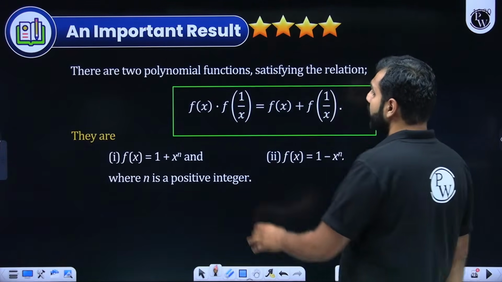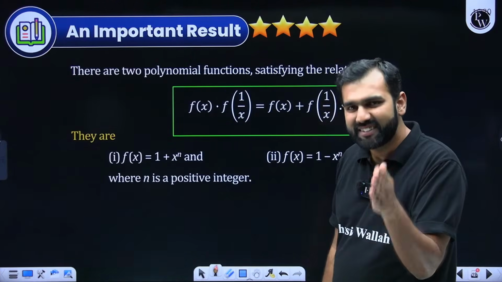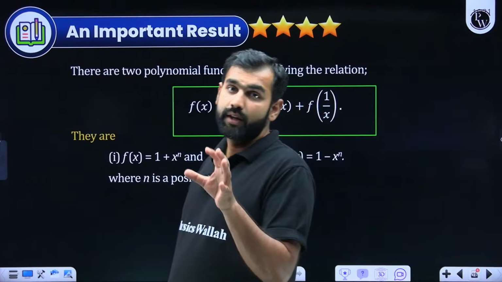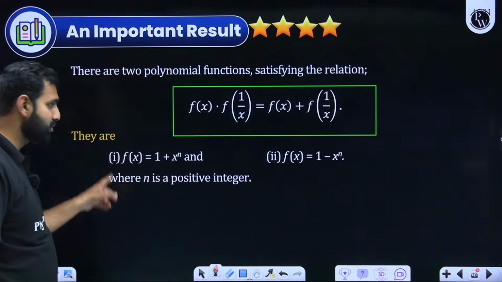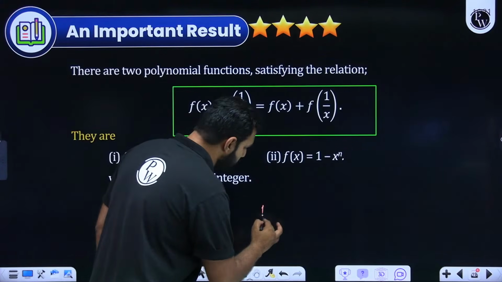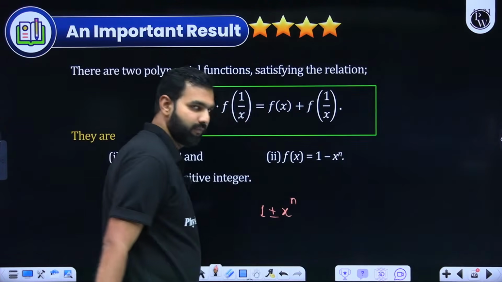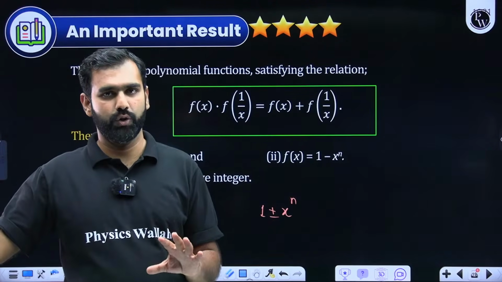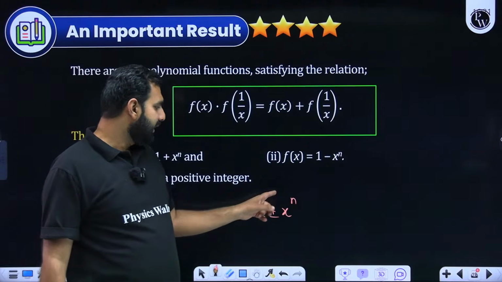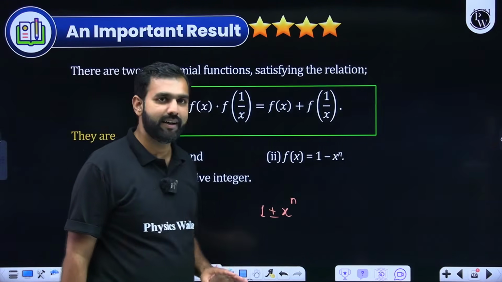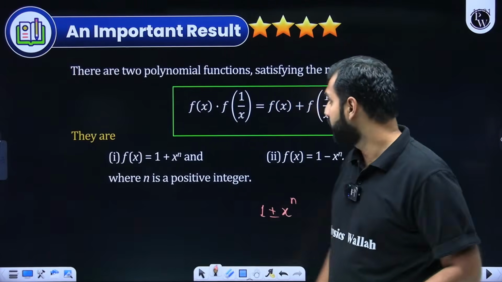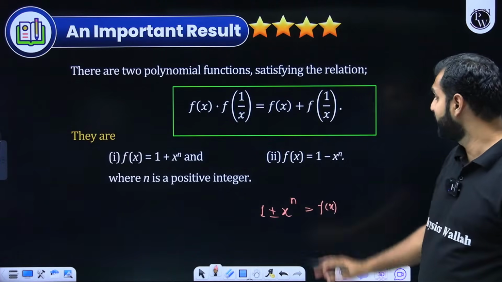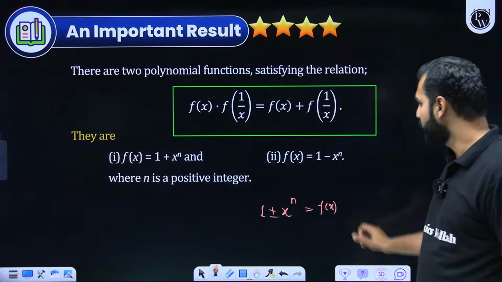If you are given a function such that f of x dot f of 1 by x is equal to f of x plus f of 1 by x, then always remember that your function is going to be either 1 plus x to the power n or 1 minus x to the power n. Now sir, how do we decide the value of n and between plus and minus? Some more data will be given to you. With one data, you will be able to decide plus or minus, and with the other data, you will figure out the value of n. So always remember, whenever a function fulfills this condition, that f of x into f of 1 by x is equal to f of x plus f of 1 by x, then this function will be taken like this.